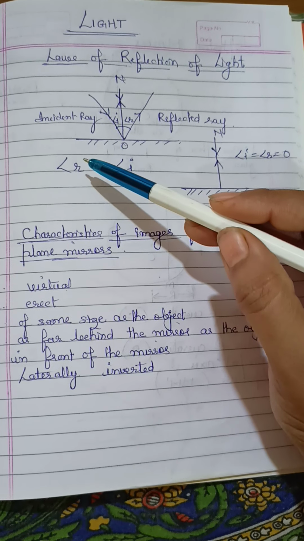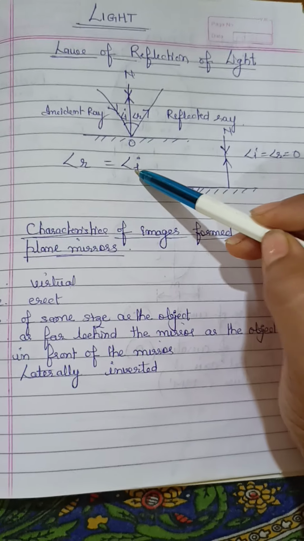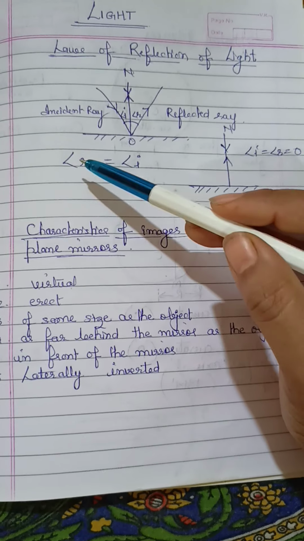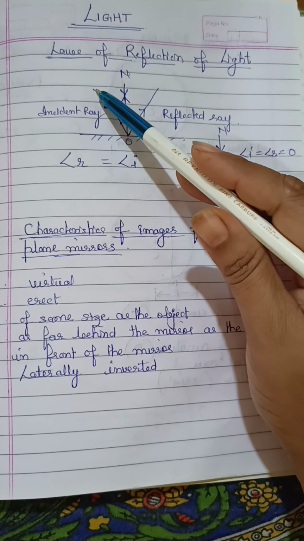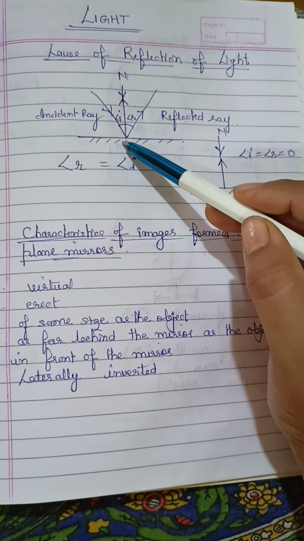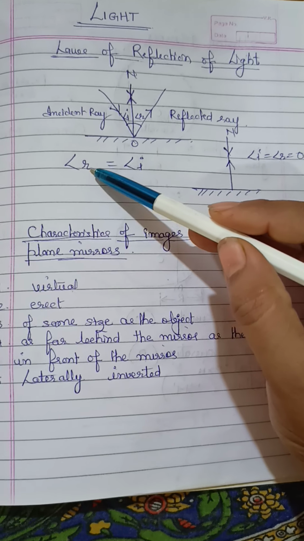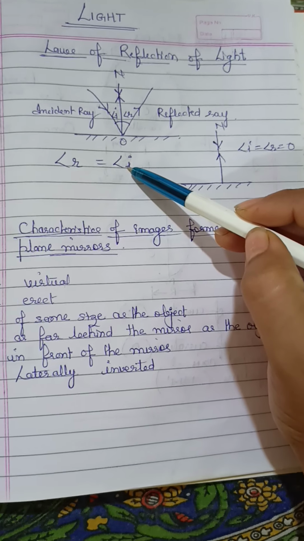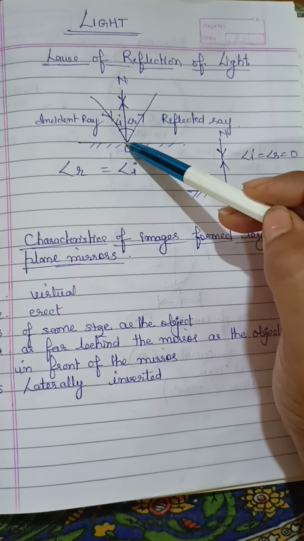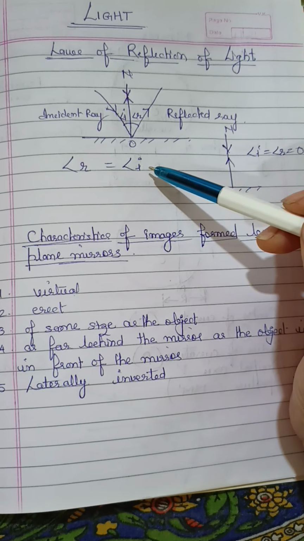So the first law is angle R, that means angle of reflection, is always equal to angle of incidence. That means for a proper reflection, both the angles should be equal. By which angle the incident ray comes over the mirror, with the same angle it should reflect back. Then we'll say that it is fulfilling this law, angle I should be equal to angle R. And the other one is incident ray, reflected ray and normal all lie on the same plane and have the same point of intersection.